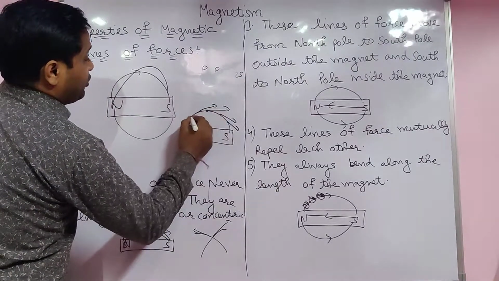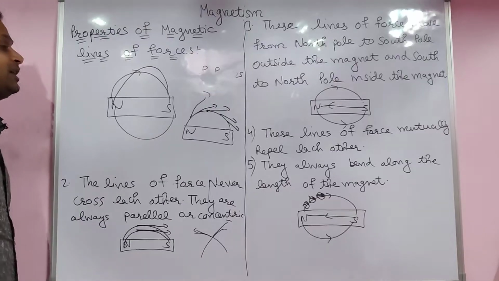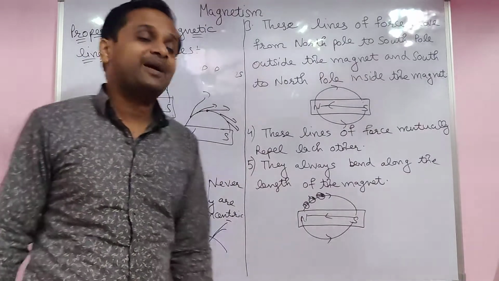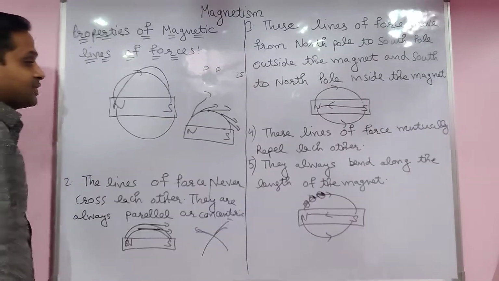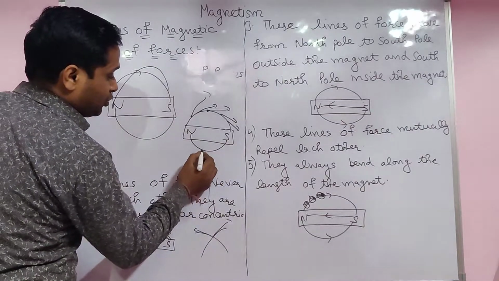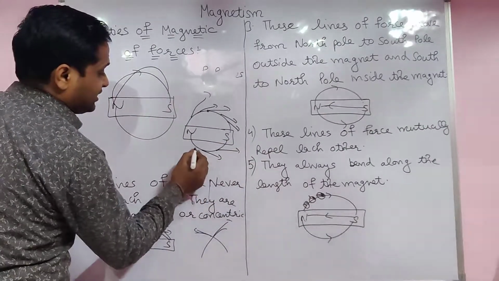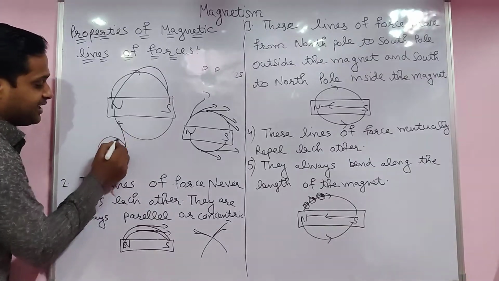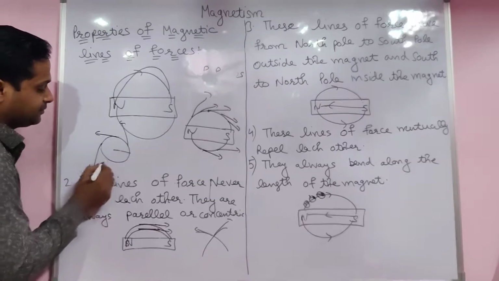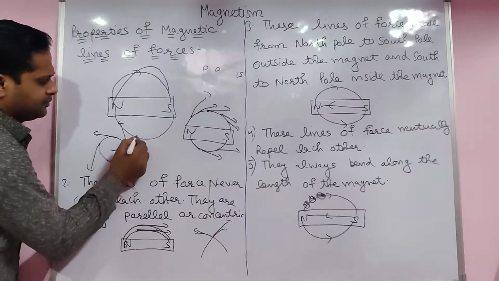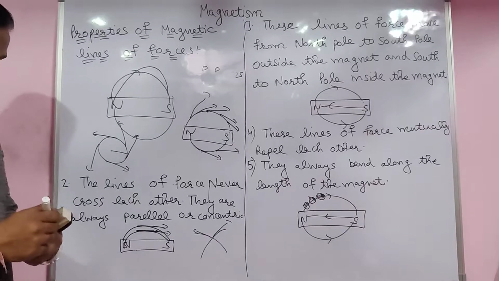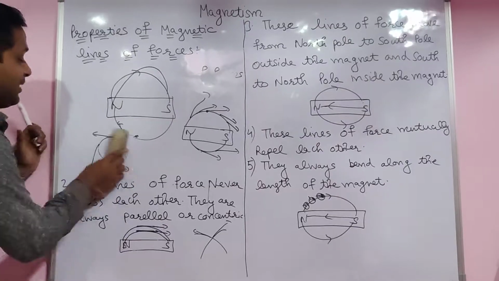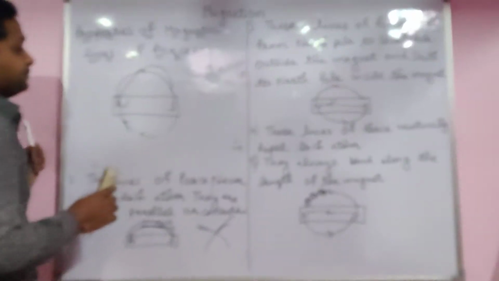At every point you draw the tangent, and you are able to know the direction of the magnetic lines of forces. Same like a circle, if you want to know the direction, you draw the tangent like this.